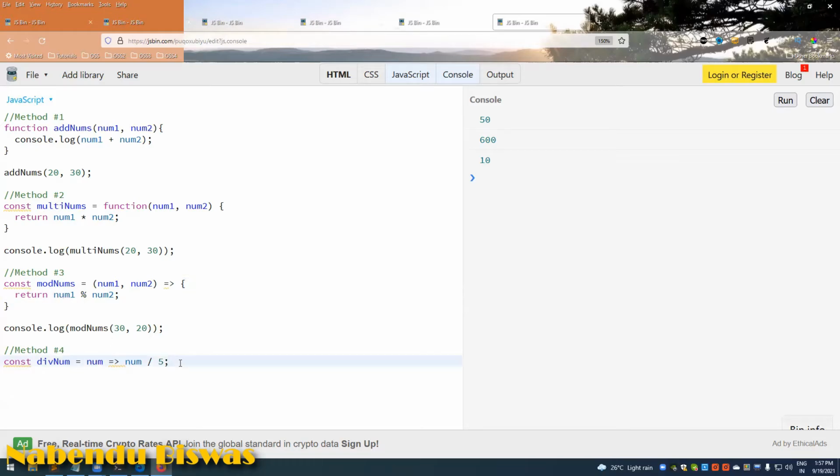So this is one of the ways. console.log of div num, and maybe 55, clear it, run it, and it will give me 11. So like this are the 4 ways.